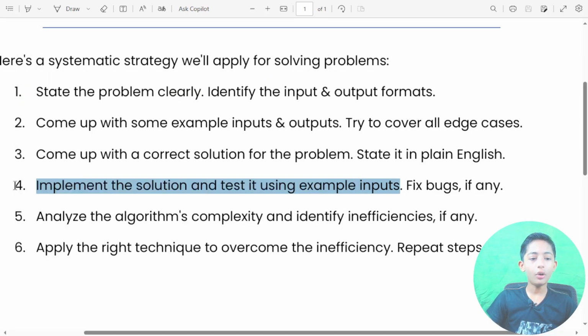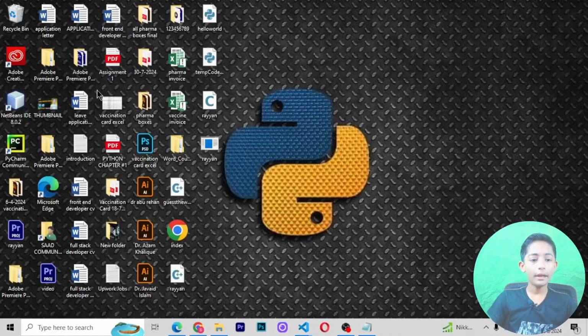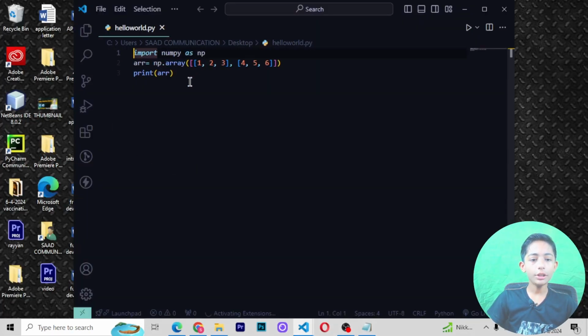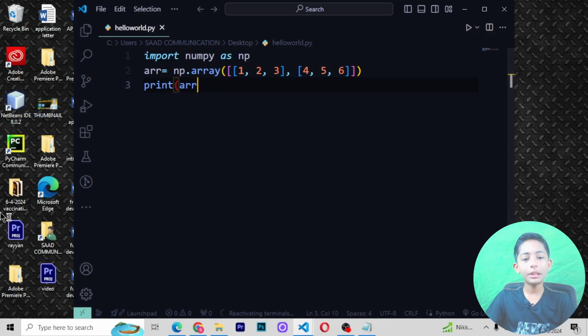If I go to my Visual Studio Code, there is my file named helloworld.py. Here you can see it. I come up with some examples, and in this one it is giving me an error.